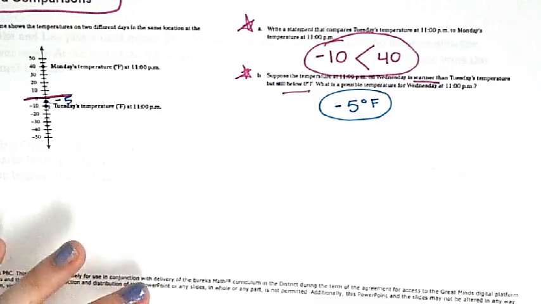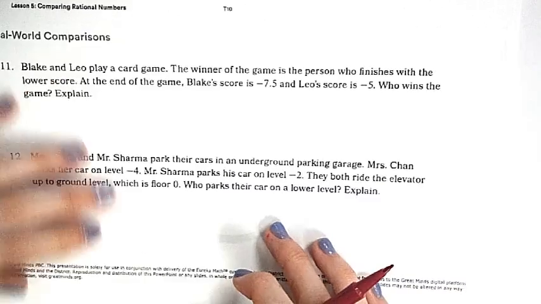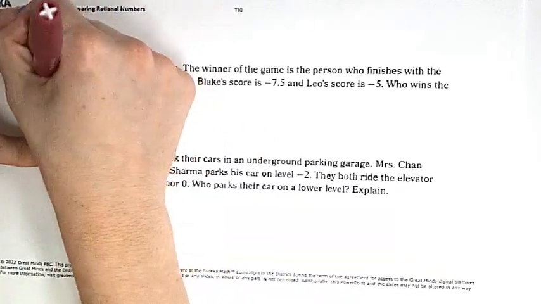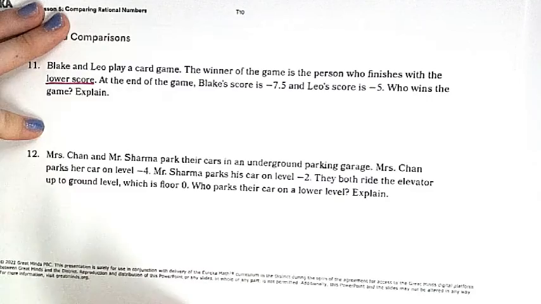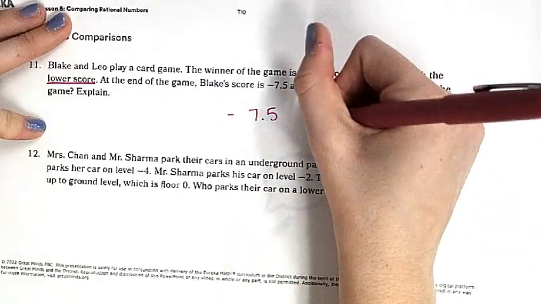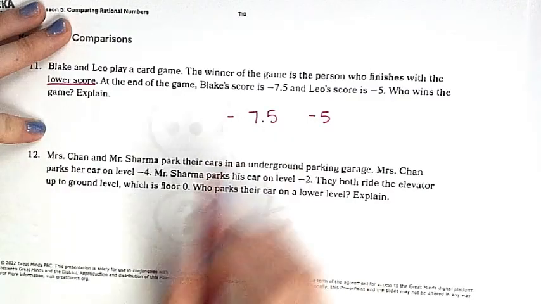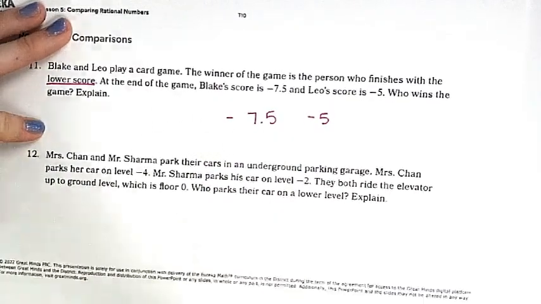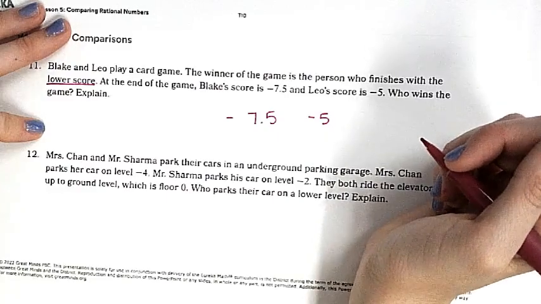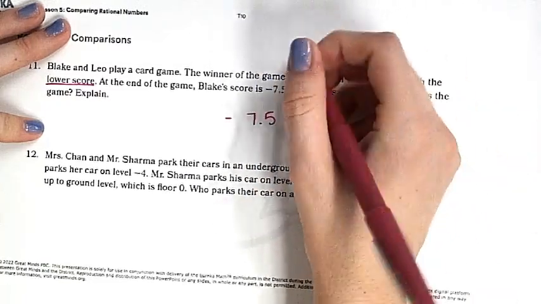Okay, let's look at number 11. Number 11 says, Blake and Leo play a card game. The winner of the game is the person who finishes with the lower score. At the end of the game, Blake's score is a -7.5 and Leo's score is a -5. Who wins the game? Whose score is lower, -7.5 or -5? -7.5. So what is my alligator mouth eating? Thumbs up if you think my alligator mouth is eating -5.